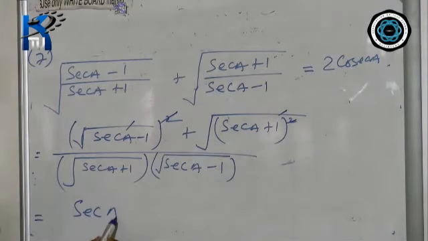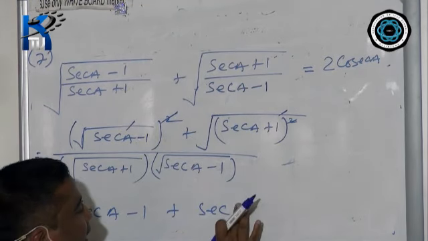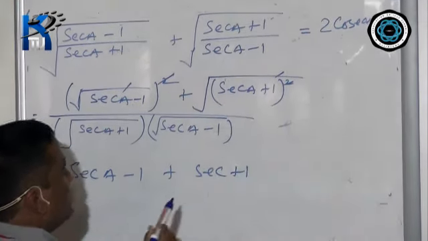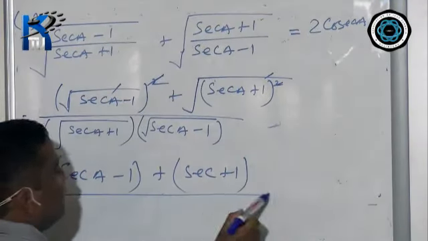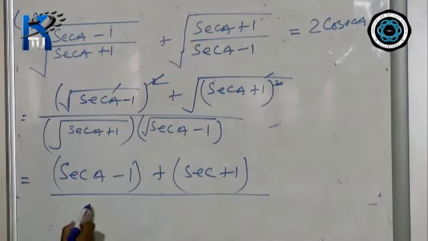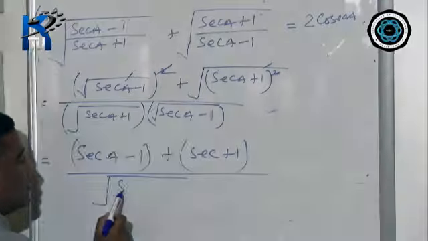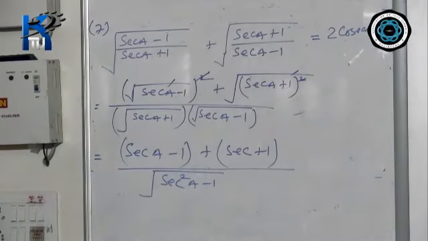That means sec a minus 1 plus sec a plus 1, you can use bracket, divided by sec a plus 1 sec a minus 1 is under root sec square a minus 1.